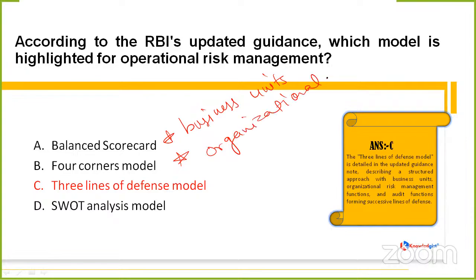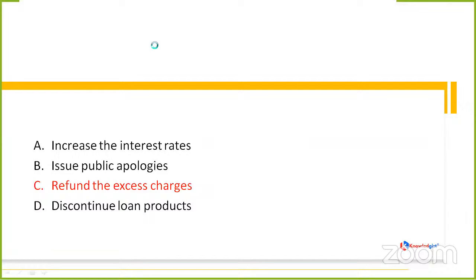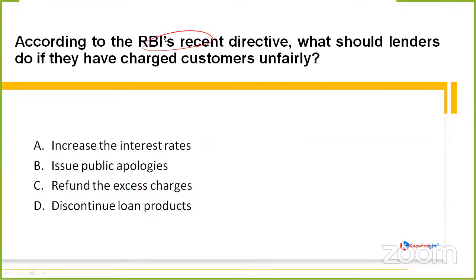risk management, in order to attain proper functioning of organizational risk management functions, and also they work upon audit functions. Hence, three different successive lines of defense are being formed. That is the reason this new model is being called the three lines of defense model. Clear it is?